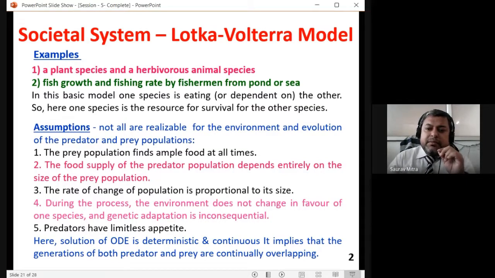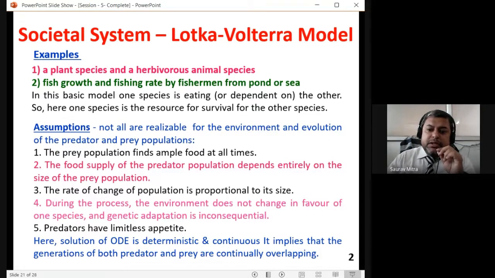The food supply of the predator population depends entirely on the size of the prey population. So the fox eats only the rabbit. What we are assuming is that the fox is not getting food from any other source. It is not killing any other animal. It is only killing the rabbits. So this is an assumption for development of the model.